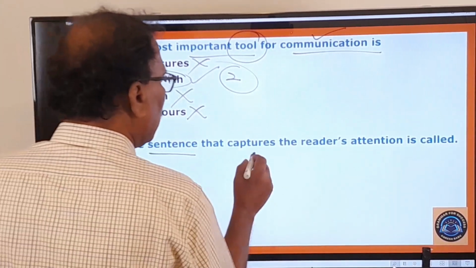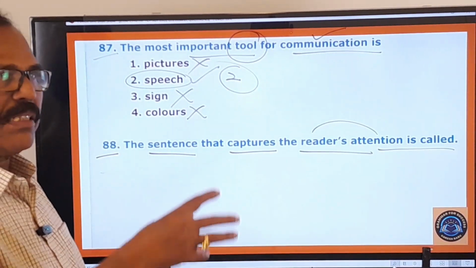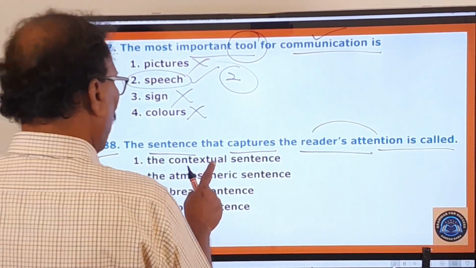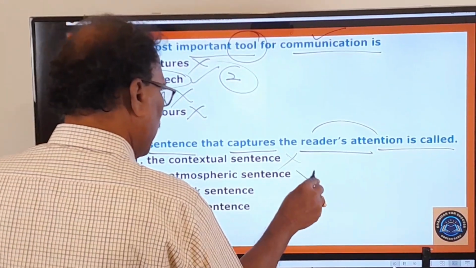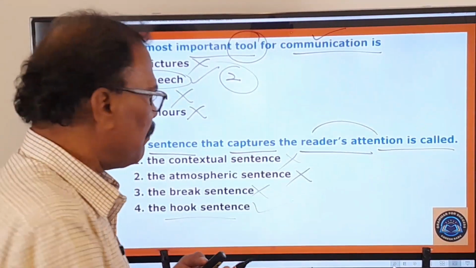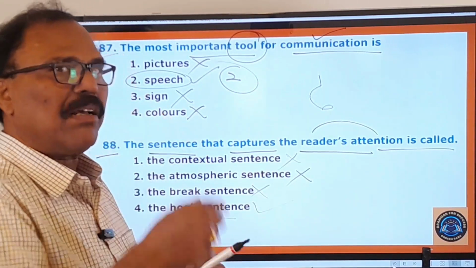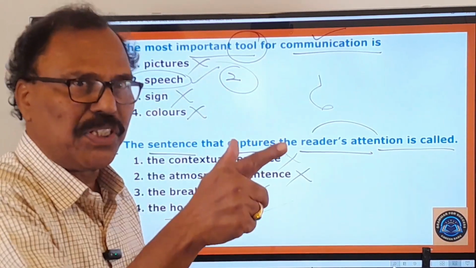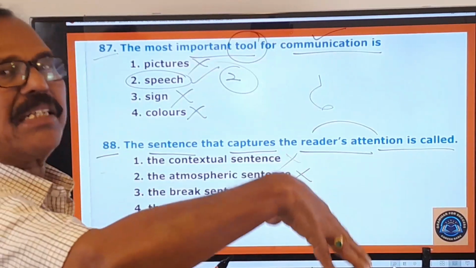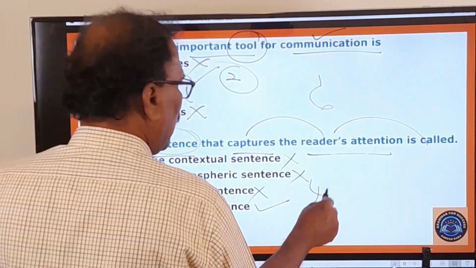88th one. The sentence that captures the reader's attention is called. What is that sentence that captures the reader's attention? Means here you pay attention. The contextual sentence, no. The atmospheric sentence, no. The break sentence, no. The hook sentence, this is the right one. The hook, you know very well, the hook that you use for catching fish. Just like you use a hook for catching fish, this sentence will make you get interested in that matter. So the first one, second one, third one are wrong. Only the fourth one is the right answer.